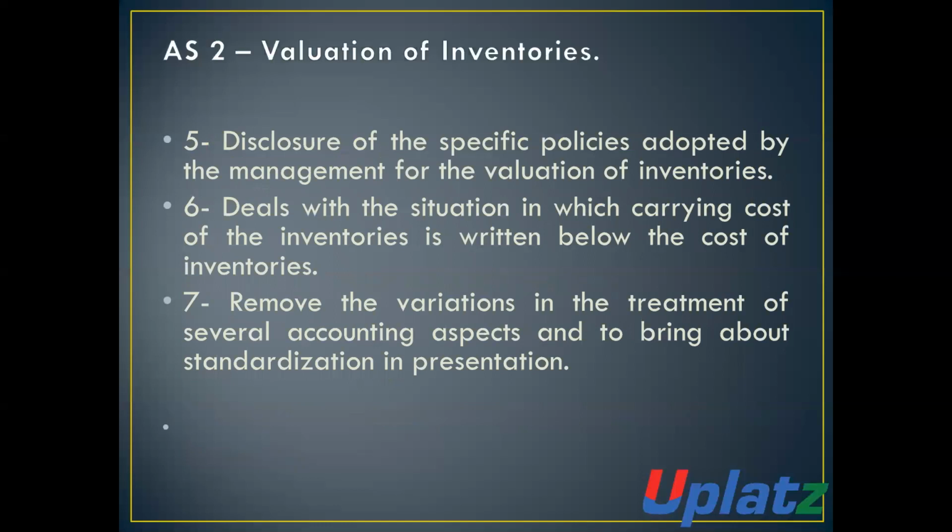It discloses all the specified policies which are adopted by the management for the valuation of inventory. Number six, it deals with the situations in which the carrying cost of the inventory is written below the cost of inventories. That is, it describes those situations also in which the amount of the carrying cost is written below the cost of inventories.